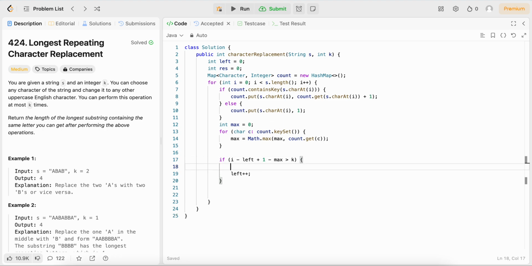But before we shift our left pointer up, we have to update the count hash map, because when we shift our pointer, we're going to have one fewer character. When we shift our window, we're going to have one fewer character than we previously did at the left pointer.